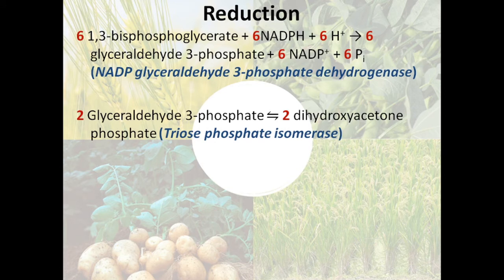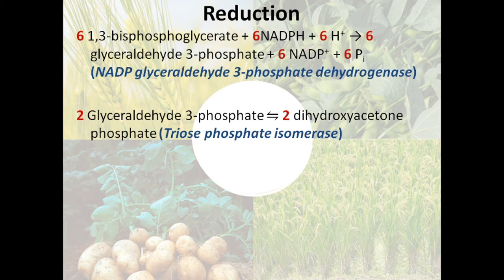In the next step, two molecules of glyceraldehyde 3-phosphate are converted into two molecules of dihydroxyacetone phosphate. So in the previous step, we have prepared 6 molecules of glyceraldehyde 3-phosphate. From among these 6 molecules, only 2 molecules get converted into dihydroxyacetone phosphate.